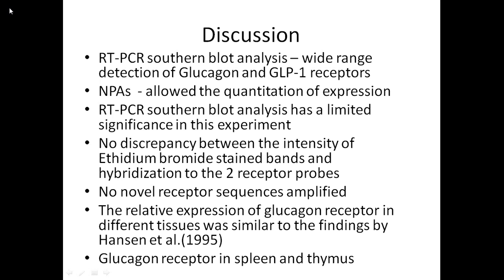The relative expression of glucagon receptor in different tissue was similar to the finding by Hansen et al. in 1995. At the end, we're going to say that the presence of glucagon receptor gene expression in the spleen and thymus is consistent with the suggestion that glucagon may play a role in immunomodulation.